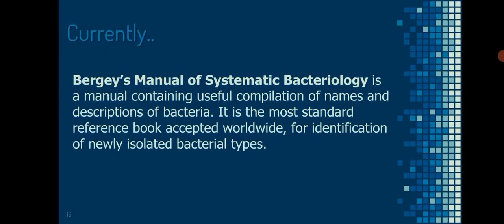Currently, Berger's Manual of Systematic Bacteriology is a manual containing a useful compilation of names and descriptions of bacteria. It is the most standard reference book accepted worldwide for identification of newly isolated bacterial types.